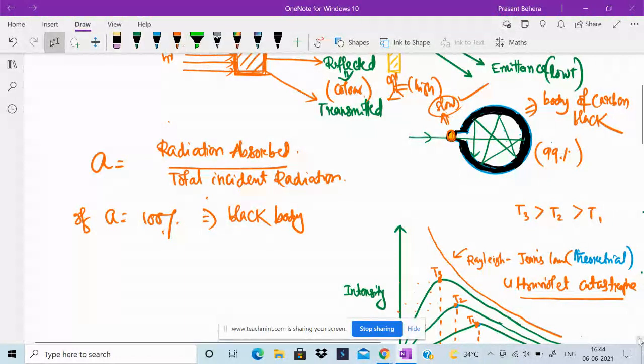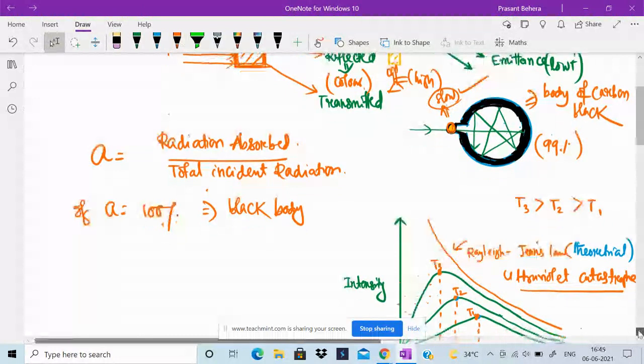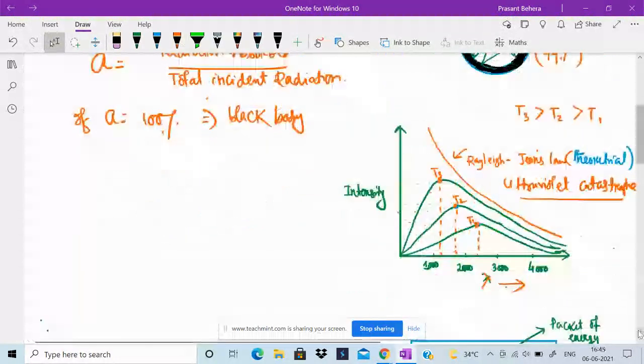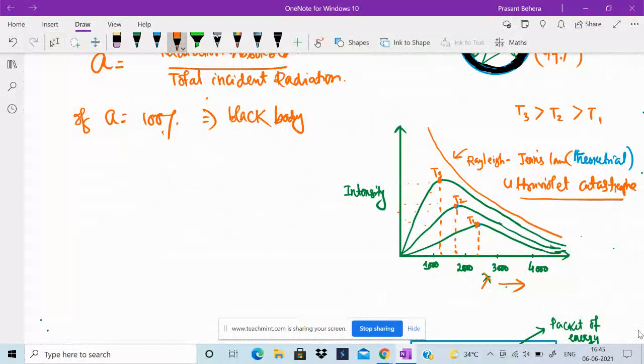Now the scientists plotted a graph of intensity versus wavelength lambda. It is observed that at a particular temperature T1, the intensity increases and reaches a maximum value at a particular wavelength, then decreases.